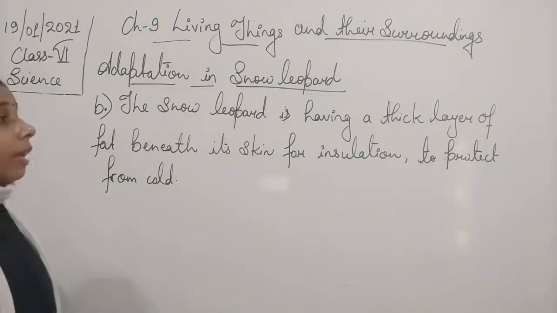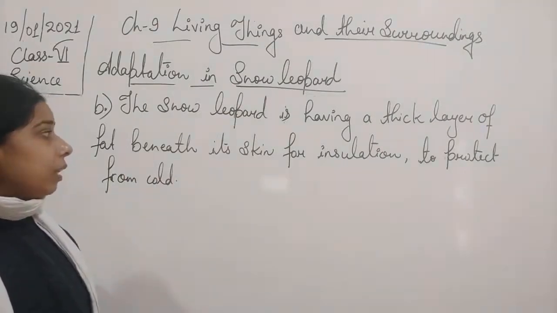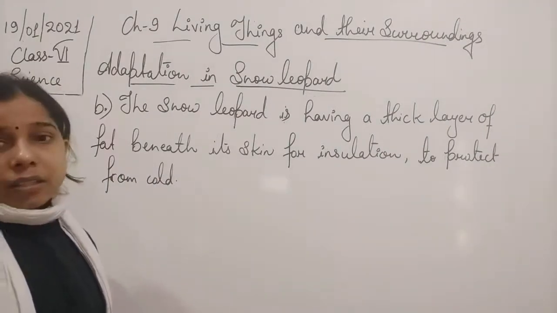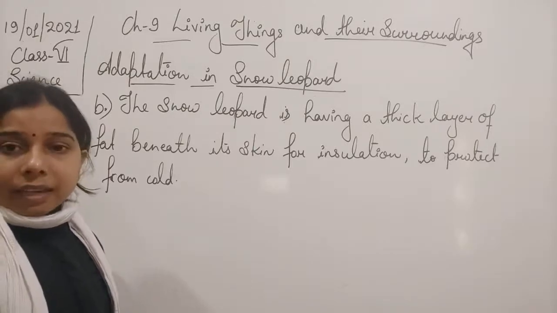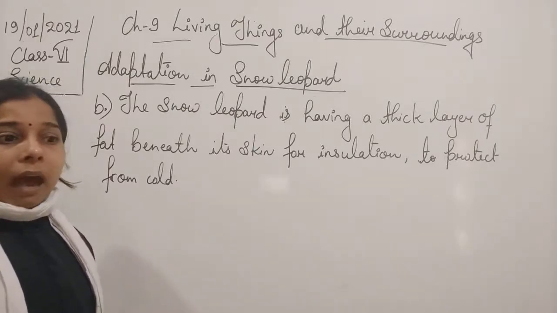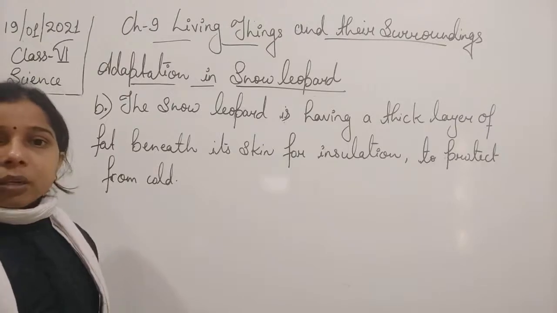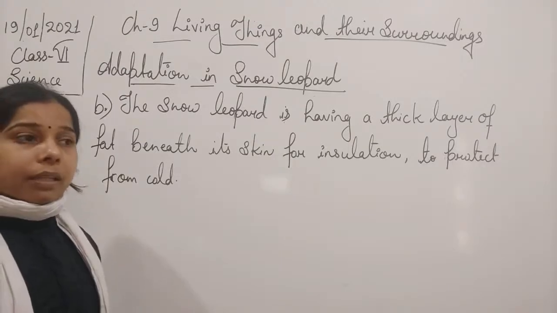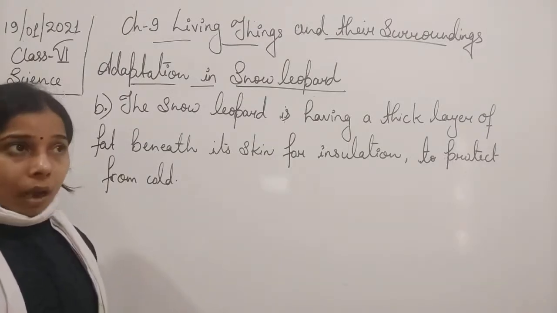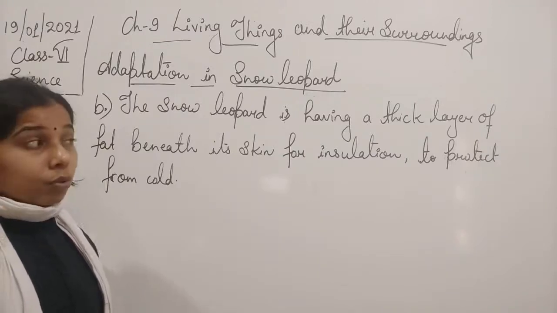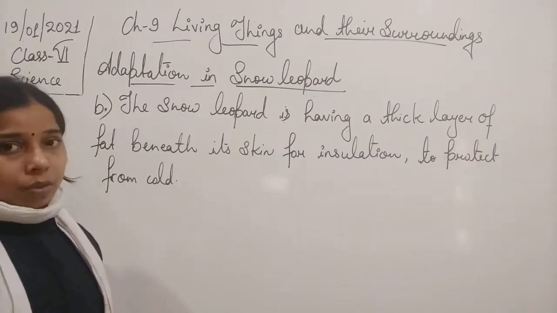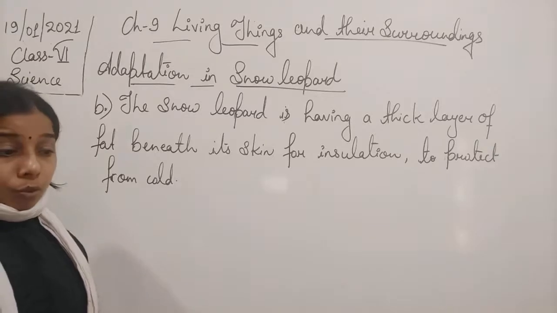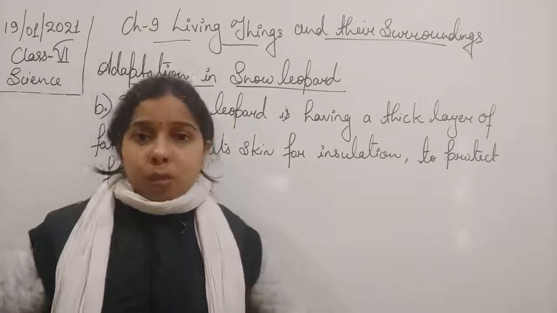So you see, student, that the snow leopard is also having a thick layer of fat. This thick layer of fat is present inside the body and it acts as an insulator. What is the meaning of insulation here? It means the thing which does not allow heat to pass through it. So it does not allow the heat to go outside.